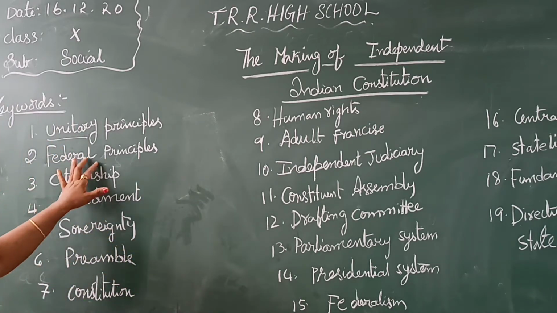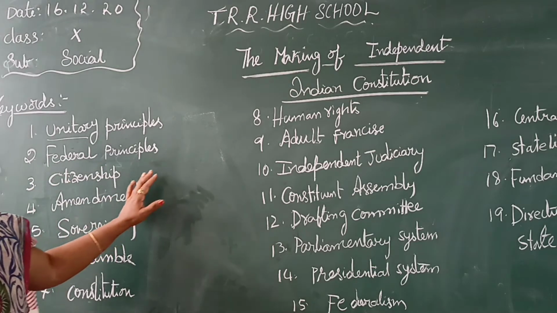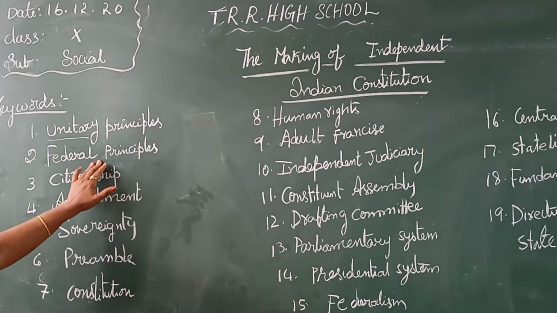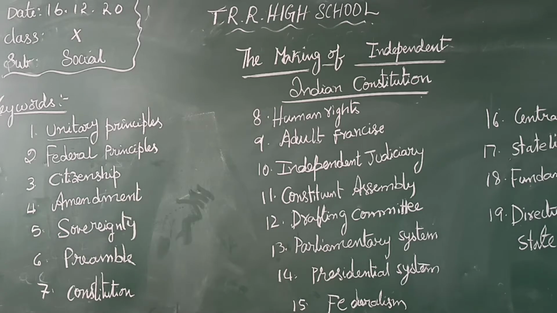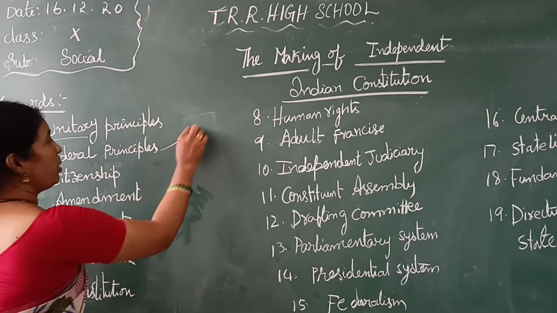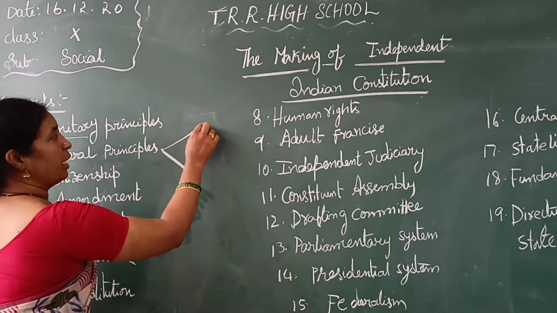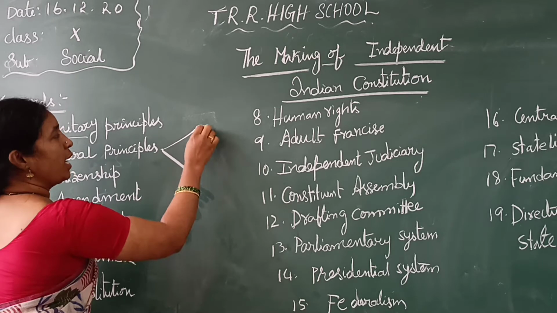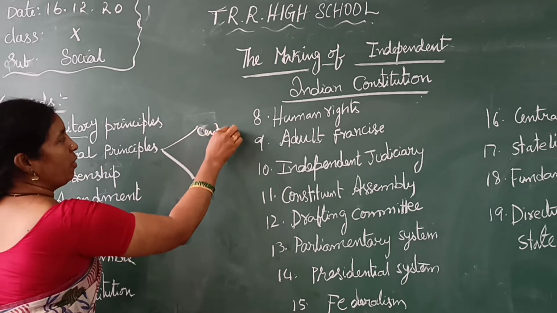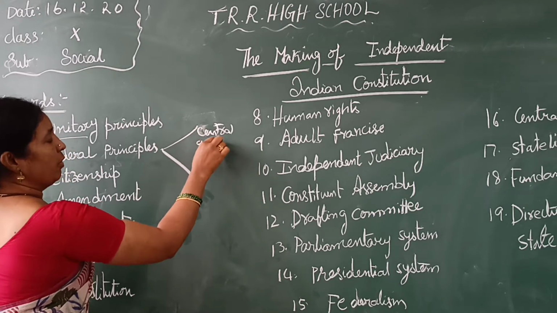Like that, one more feature is federal principles. Federal principles means the existence of central government and state government side by side. Here the two governments will work simultaneously, central government and state government.